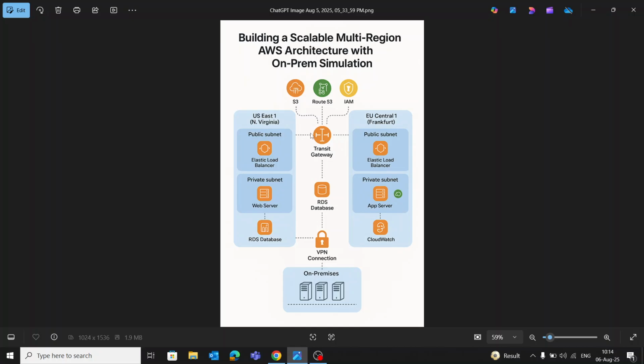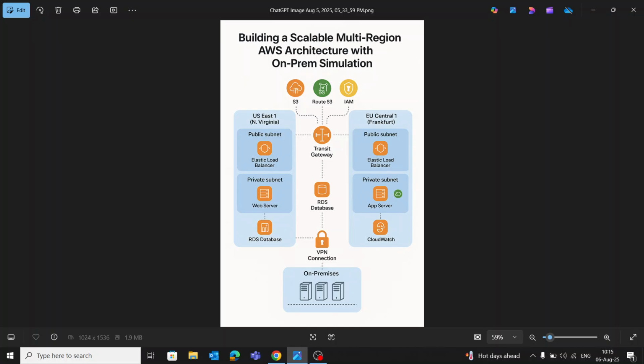CloudWatch monitors all resources. Shared resource: S3 for logs and backups. IAM for security and access control. Route 53 for global DNS routing. Transit gateway for inter-region plus on-prem connectivity. VPN connection to simulate the on-premises environment.